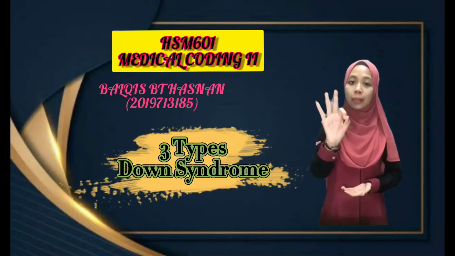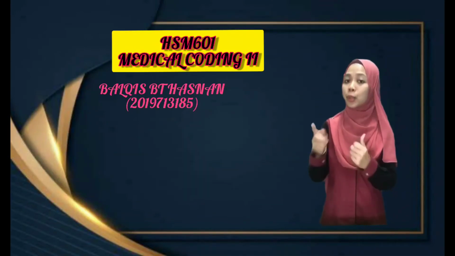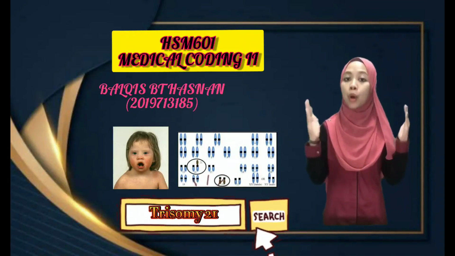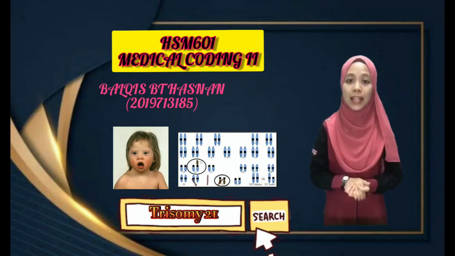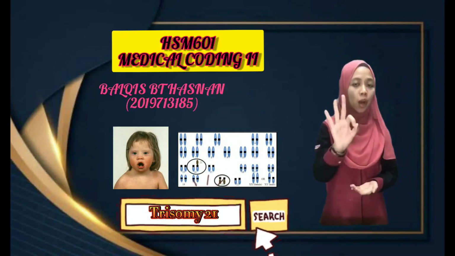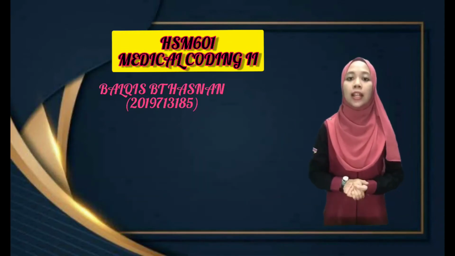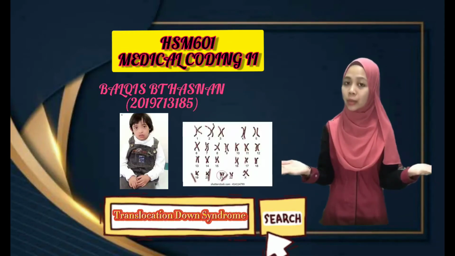Alright, now I would like to continue to explain the types and the characteristics of Down syndrome. There are three types of Down syndrome. The first one is trisomy 21. This is by far the most common type, where every cell in the body has 3 copies of chromosome 21 instead of 2.